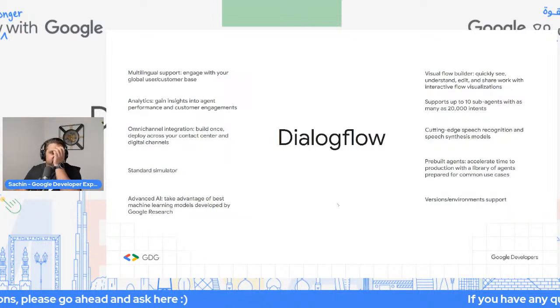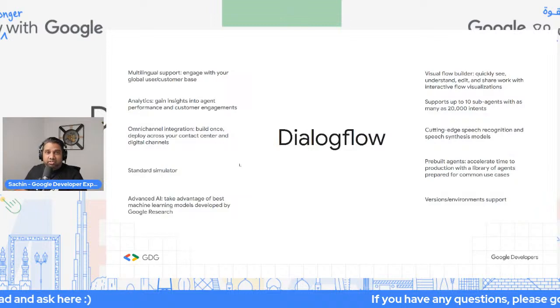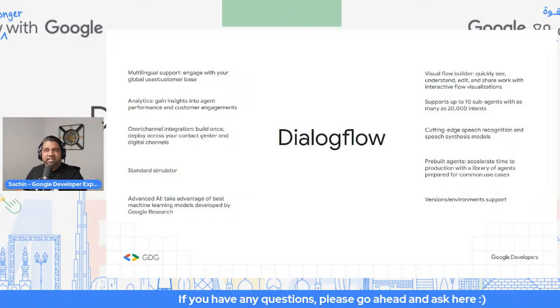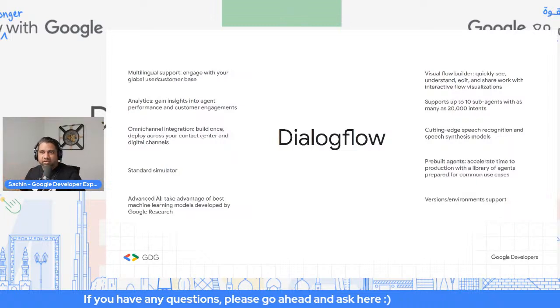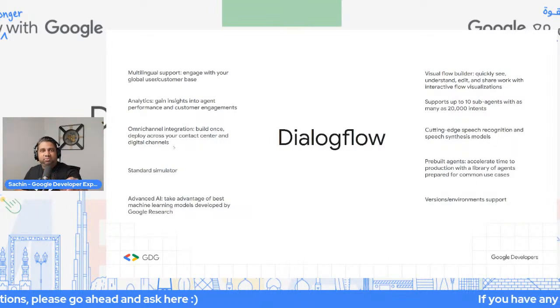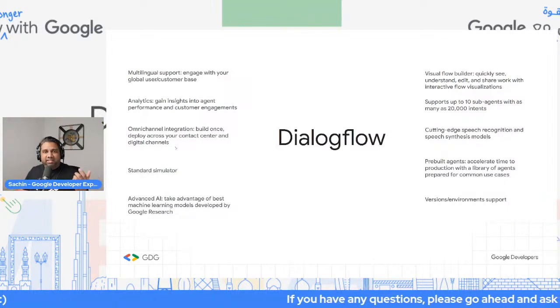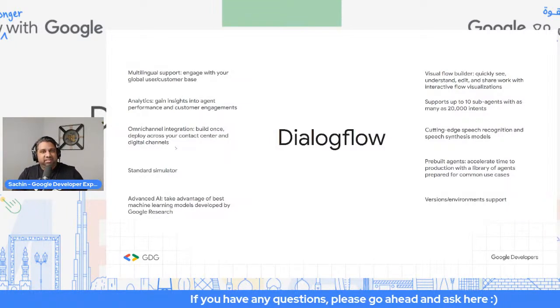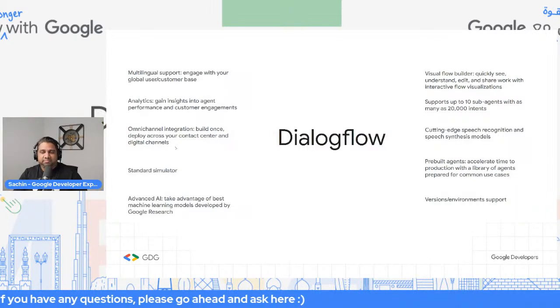The main thing is, I talked about integrations, which is the omni-channel integration. So build once, deploy across your entire contact center and digital channels. One of the things you would probably hear right now is the contact center. The reason it comes up is that Dialogflow CX is nothing but a customer experience.